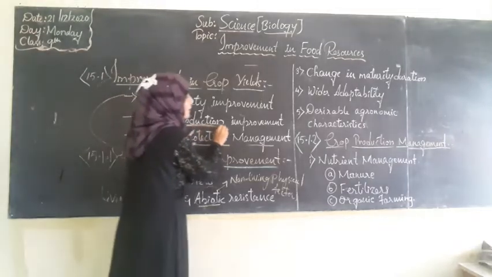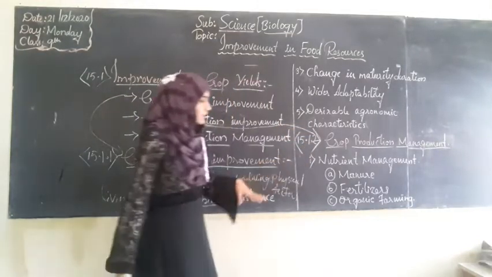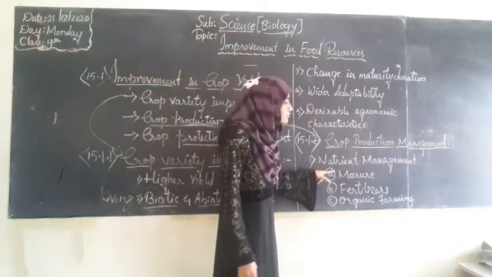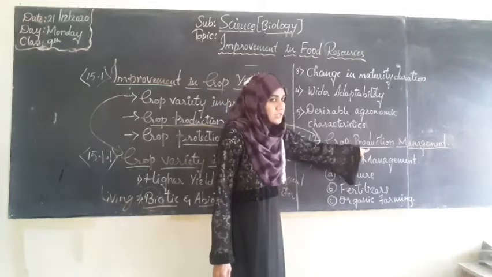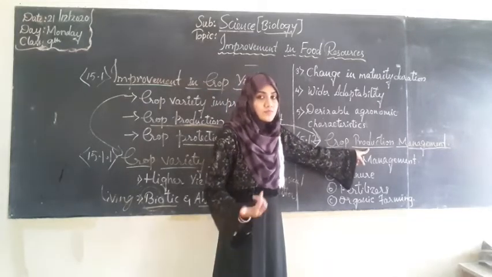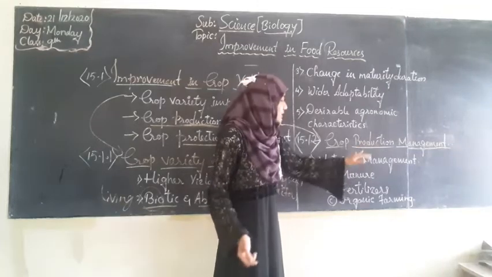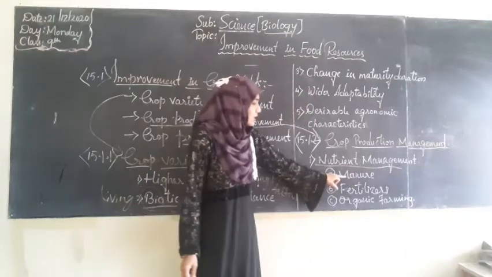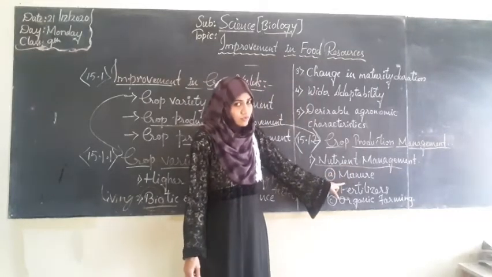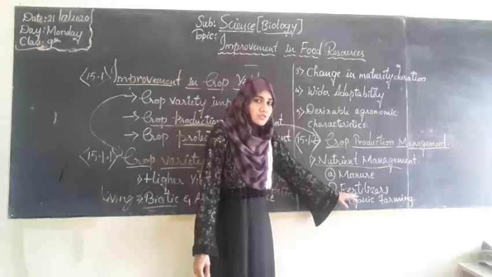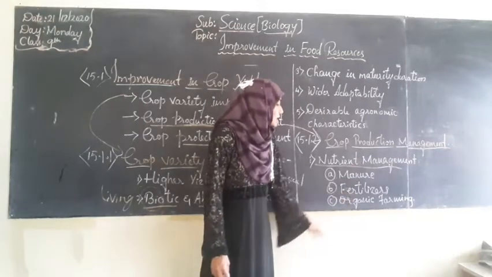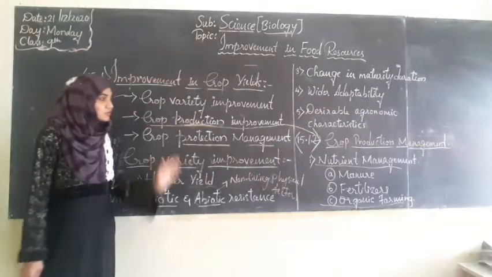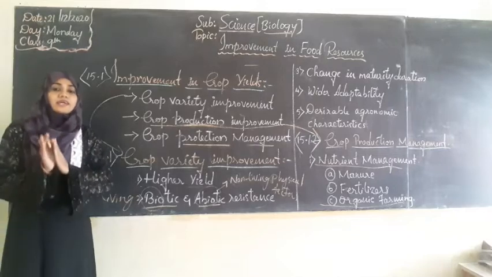Next, we shall learn about crop production improvement. In this, there are many more processes. The first process we will cover in this class is nutrient management. Crop production, the raising of crops and how to manage it, involves the first step of nutrient management. In this we will see about manures, how they are useful for crop production, and fertilizers, how they are utilized for crop production, and you will also see what is meant by organic farming.